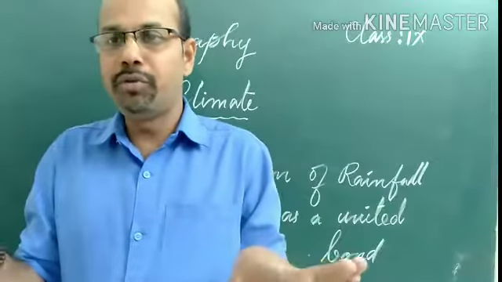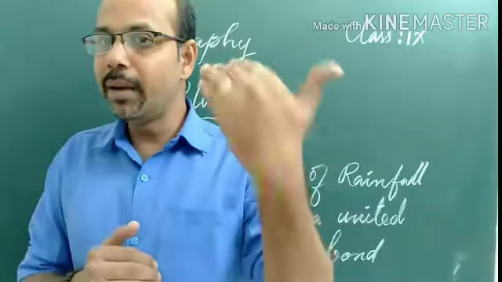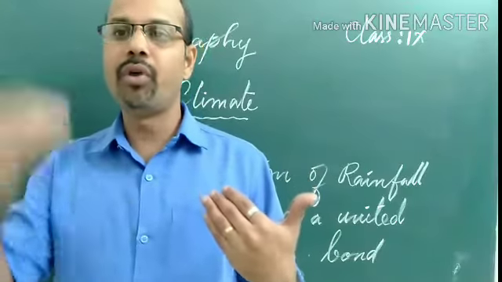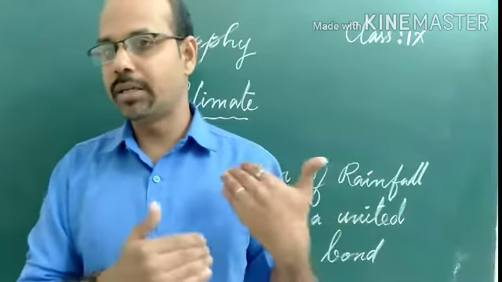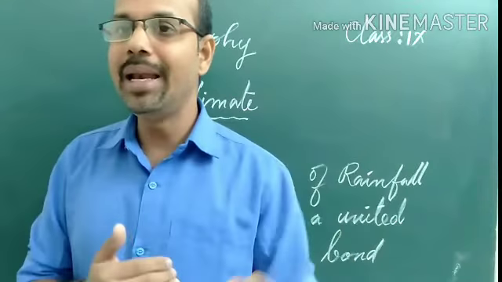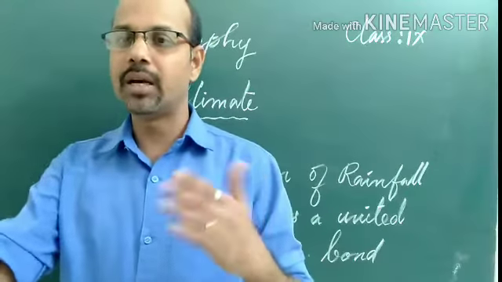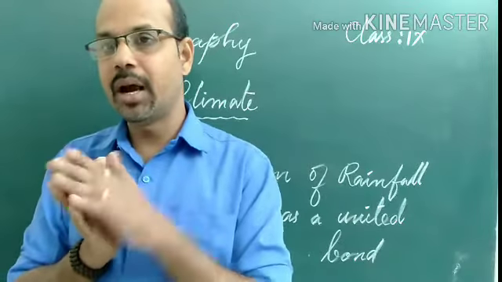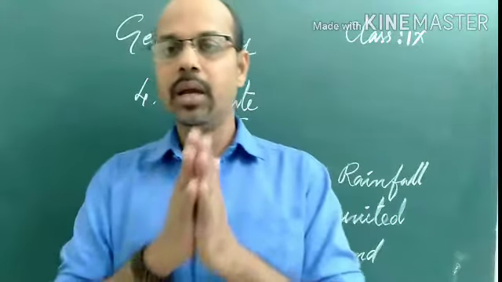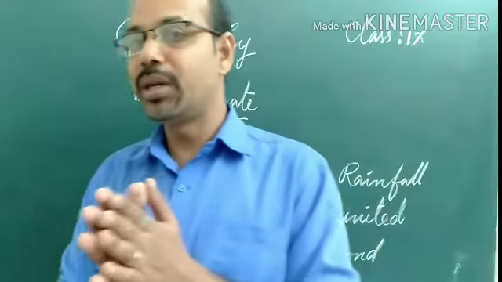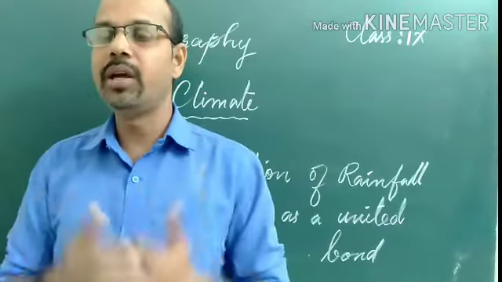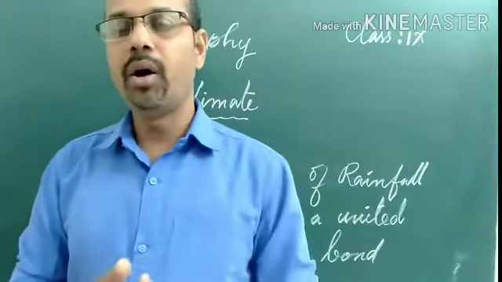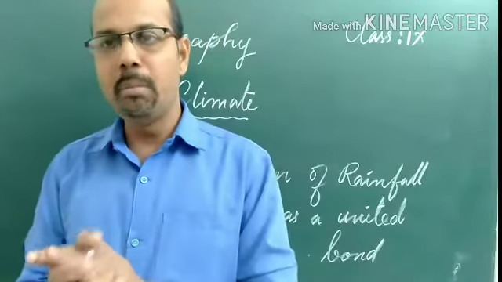It may not be uniform every year. So variability is high in the regions of low rainfall, such as parts of Rajasthan, Gujarat and the leeward side of the Western Ghats. The leeward side means the rain shadow region of the Western Ghats, and Rajasthan and Gujarat. So these parts have high variations in the rainfall or the monsoon.